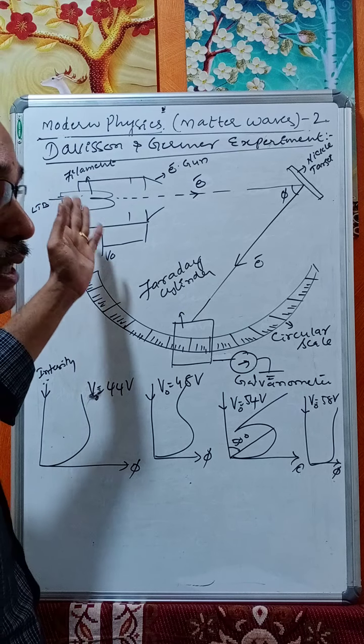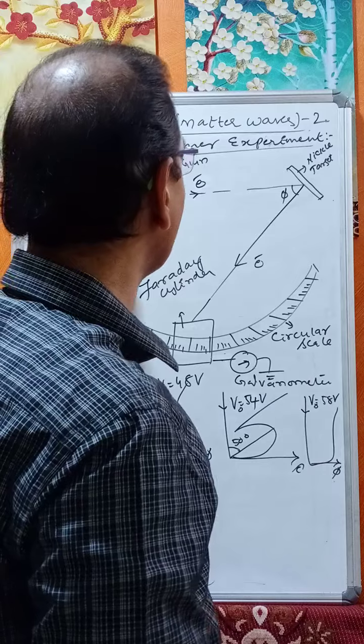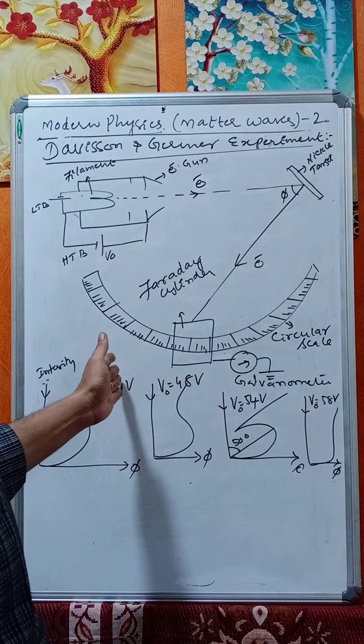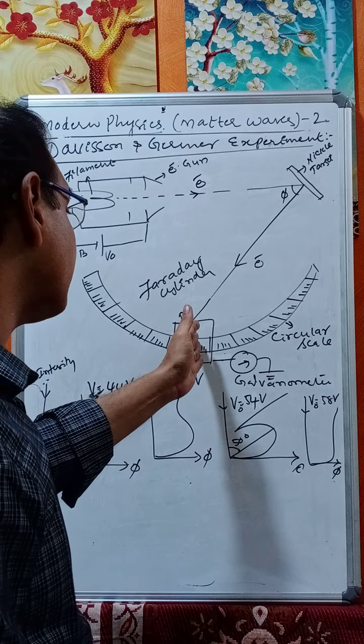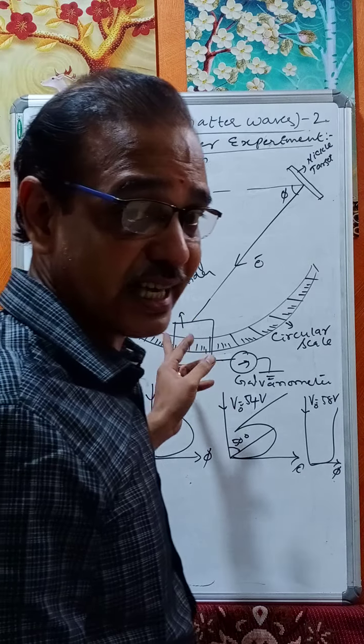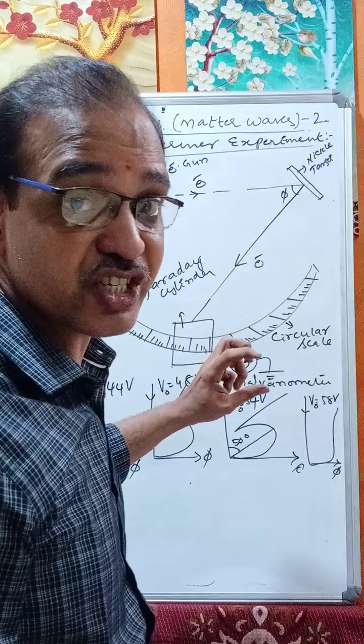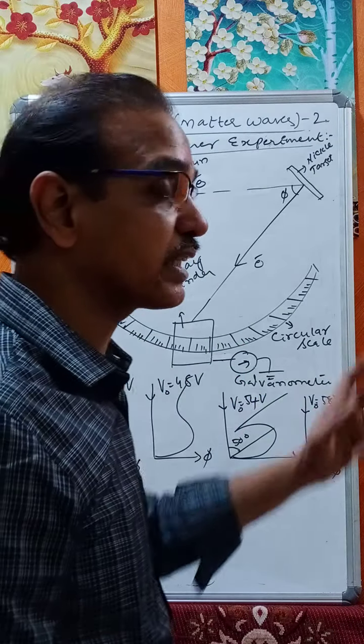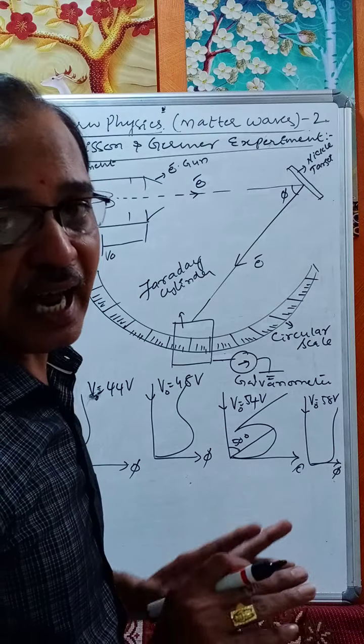The electrons generated by thermionic emission are then made to fall on a nickel target. The electrons reflected by the nickel target are caught by the Faraday cylinder. The Faraday cylinder acts as a detector for electrons and measures the current or intensity. This is mounted on a circular scale to get the intensity at different angles.